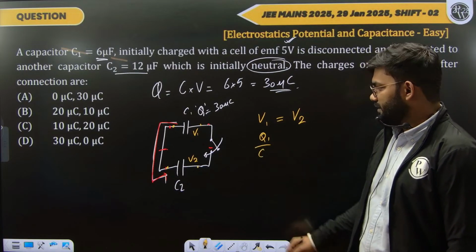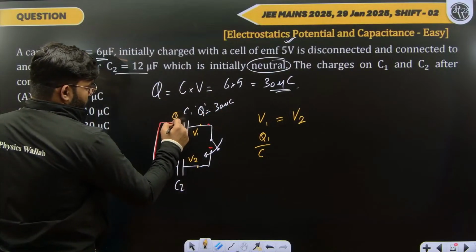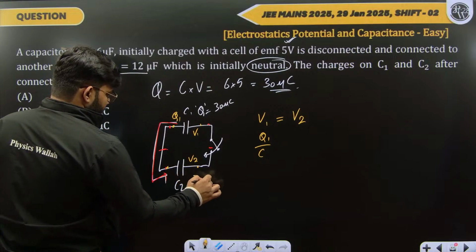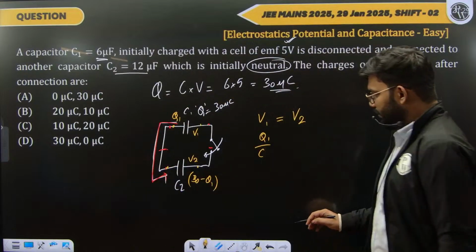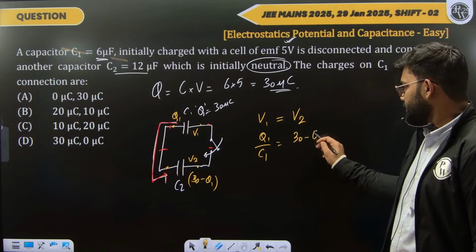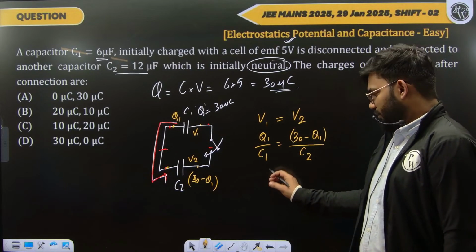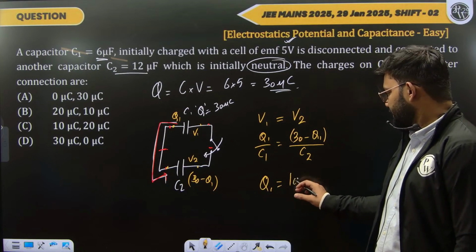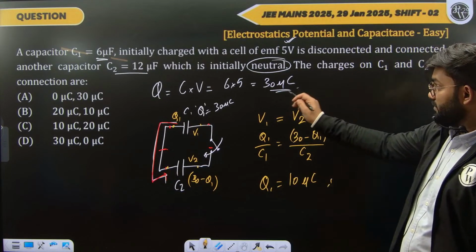Q1 upon C. Let's say the total charge is 30 microcoulomb. Let's say the charge on C1 is Q1. So the charge on C2 would be 30 minus Q1. So for V1, I'll write Q1 upon C1, and this equals 30 minus Q1 upon C2. From here, after solving, I get the value of Q1 as 10 microcoulombs.